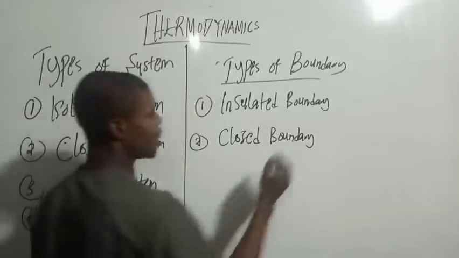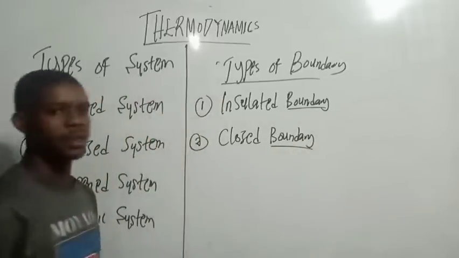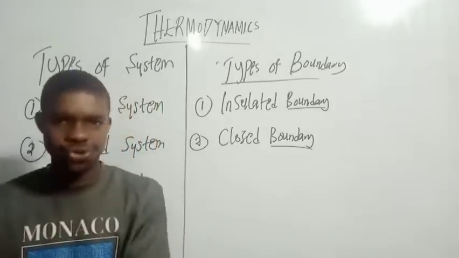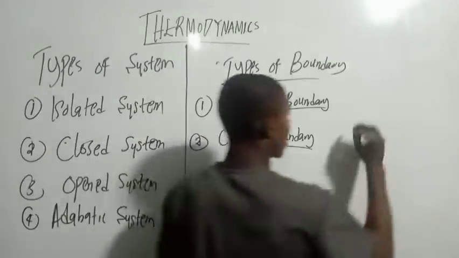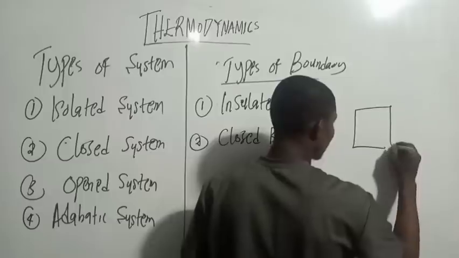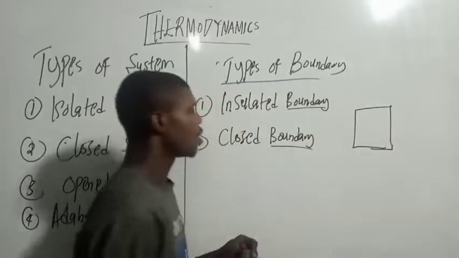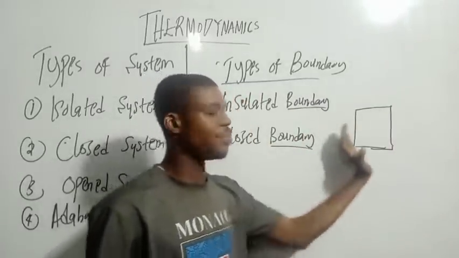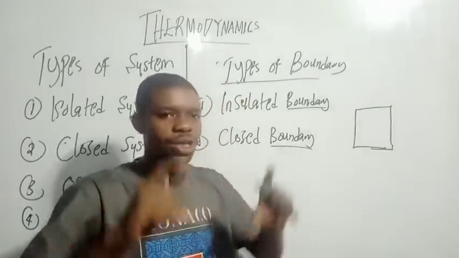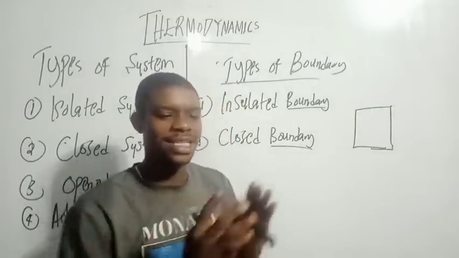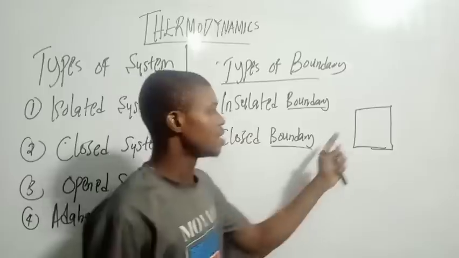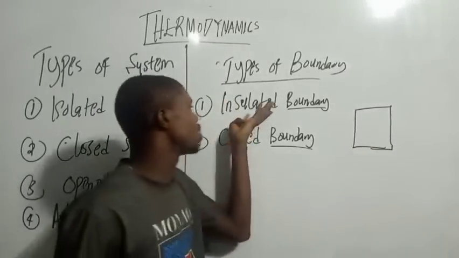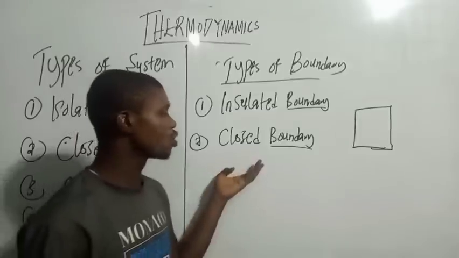Remember, what is a boundary? A boundary is what separates the system from the surrounding. If, for example, here we have a system, what separates the system from the surrounding is called the boundary. So that portion that separates the system from the surrounding is called the boundary. And the boundary can either be insulated boundary or closed boundary.